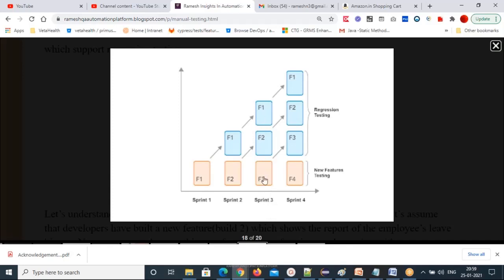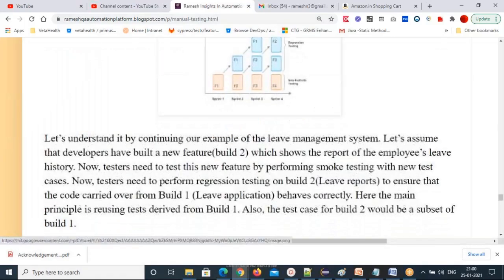The test cases keep on increasing. When you test feature 3, and when you test feature 1 and feature 2, you have to confirm with regression testing. Only when you do that can you tell these two are working perfectly. Sprint by sprint, the number of test cases keeps on increasing. And if you want to ensure that everything is working properly, you have to perform regression testing. Otherwise, you cannot say whether it is working or not.